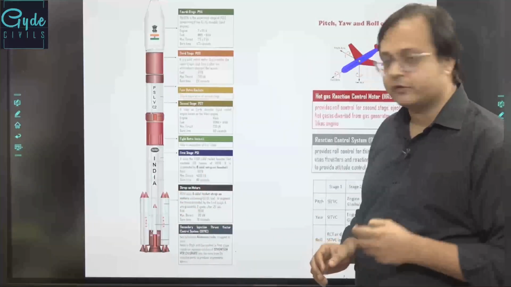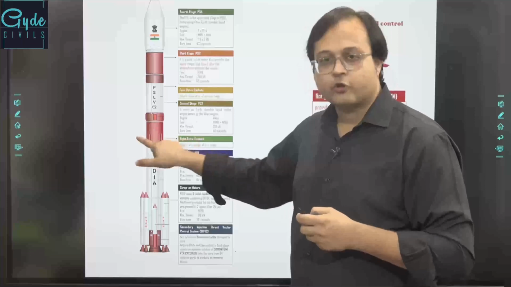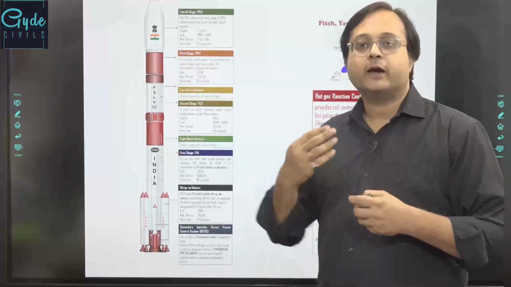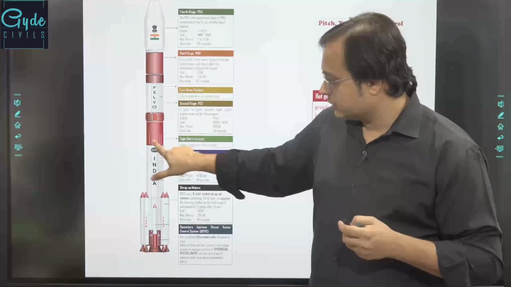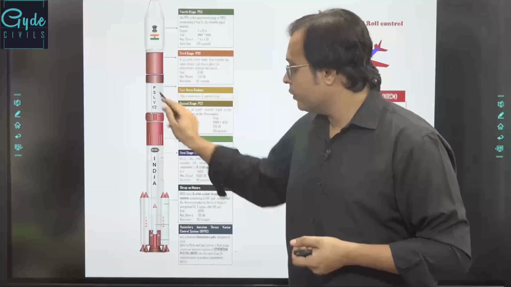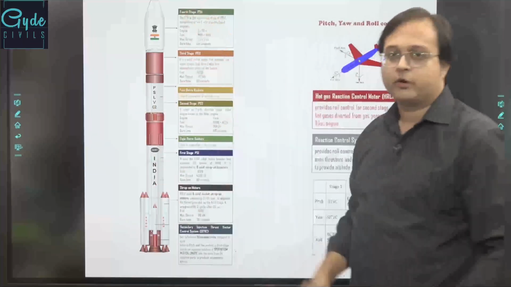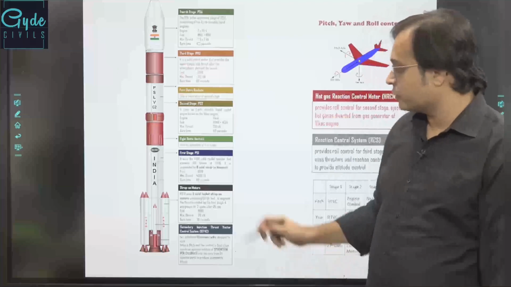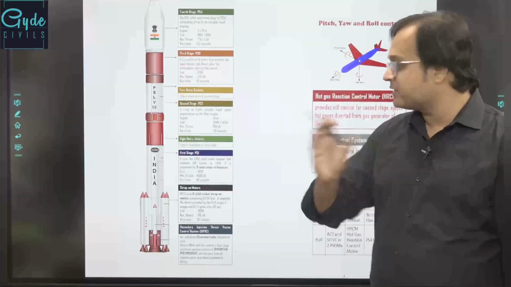For the separation of this rocket system, there are retro rockets placed over here. Retro rockets are those which fire in the opposite direction. This helps to open the core, and the solid core is separated over here. This separation is taken up by jettisoning of the retro rockets. So we have 8 retro rockets placed between the first and the second stage.